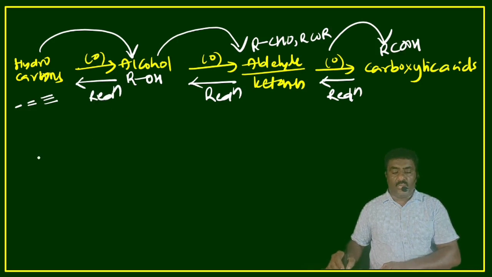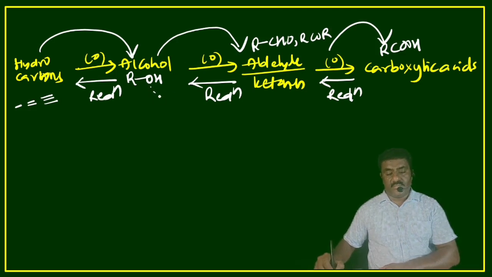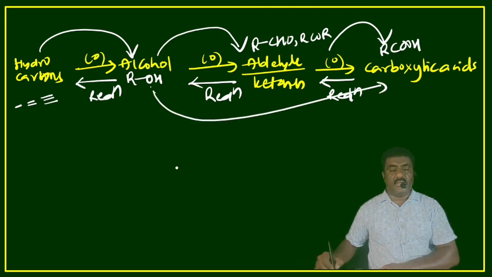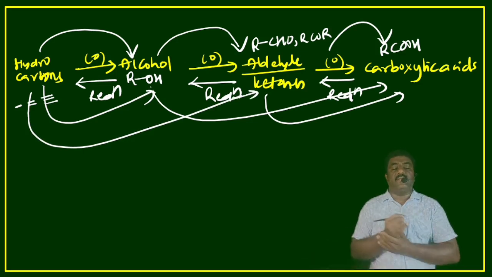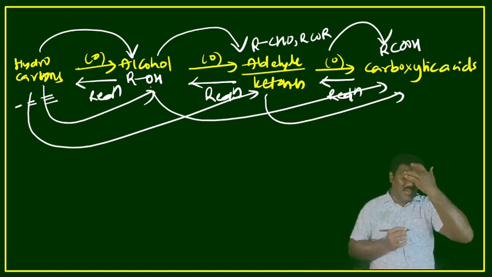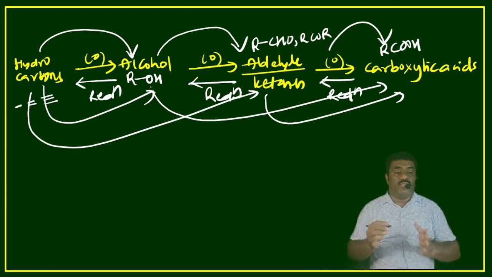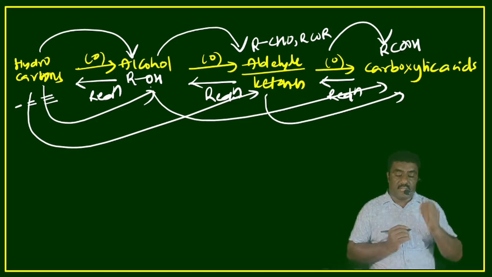Now look at the example: alcohols are oxidized to give carboxylic acid, aldehydes oxidize to give carboxylic acid, hydrocarbons are oxidized to alcohol, and hydrocarbons are oxidized to give aldehydes and ketones. These are the products of the reaction. Have a look at the sequence: the oxidation of alkanes, the oxidation of alkenes, and the oxidation of alcohols.